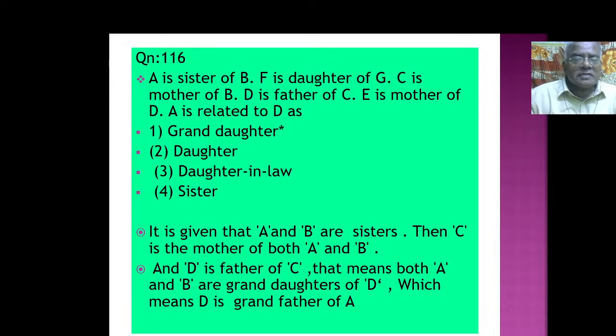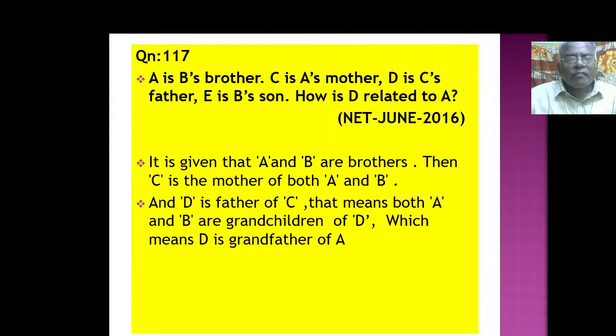Then C is the mother of both A and B, right? C is the mother of both A and B. Both A and B are granddaughters of D. D is the father of C, so they are granddaughters of D. Which means D is the grandfather of A. So if we quietly analyze, in no time the answer will flash in our mind.